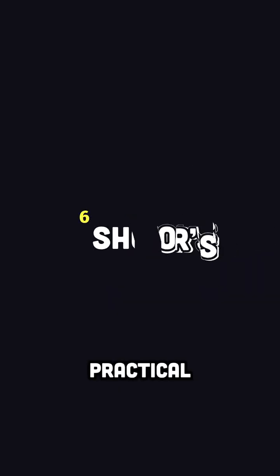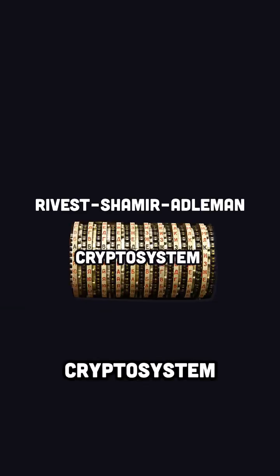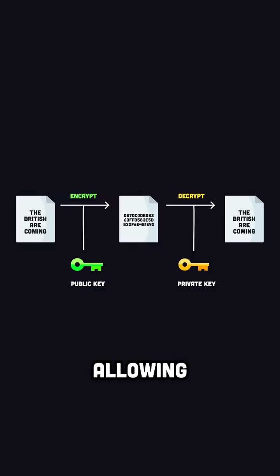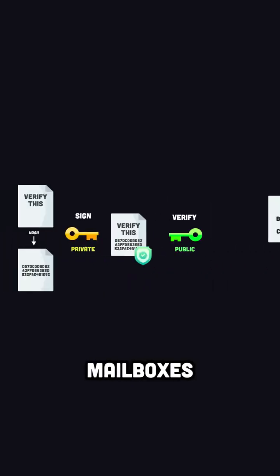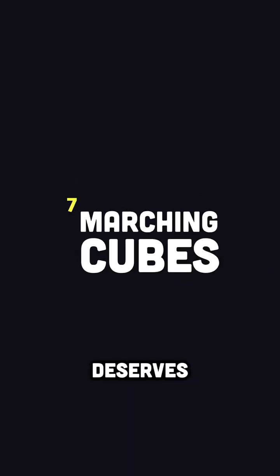But one of the most practical and goated algorithms of all time is RSA, a public key crypto system. It's essential for digital security, allowing people on the internet to lock their mailboxes and sign their letters with a unique signature. At the beginning of this video, I mentioned the marching cubes algorithm, but it deserves a closer look.